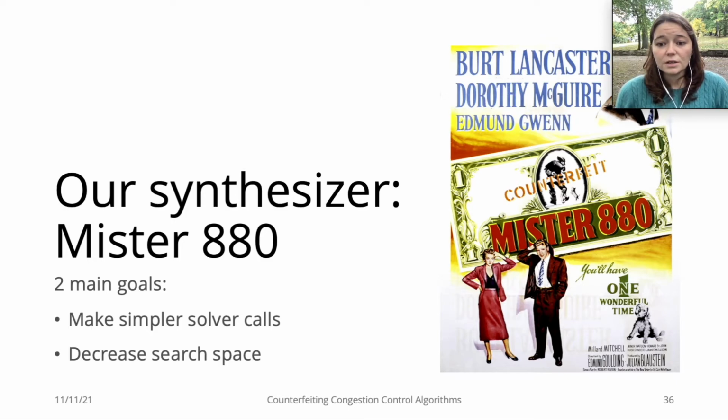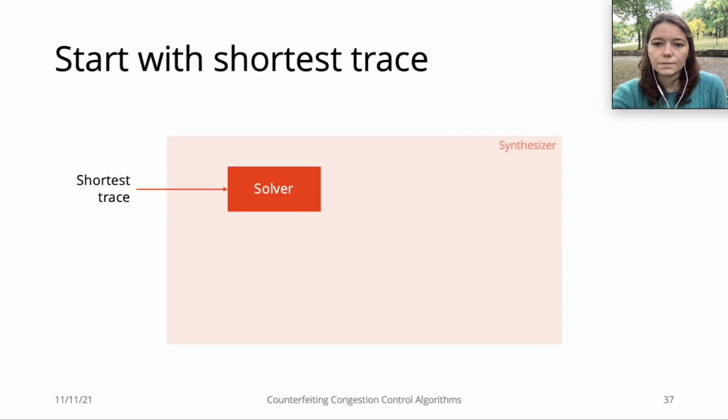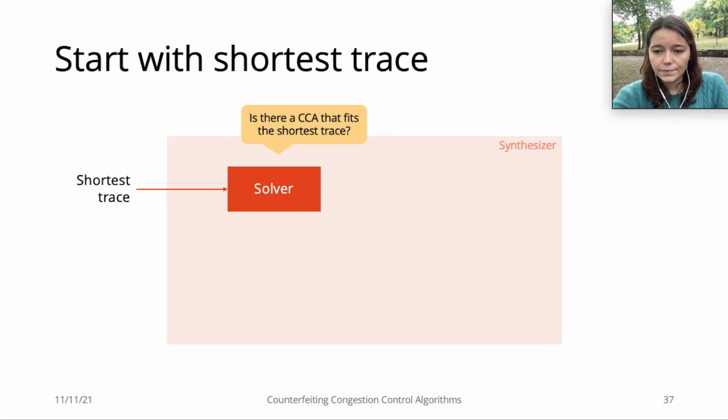First, we want to make simpler and faster solver calls. Second, we want to reduce the search space, which reflects on fewer solver calls. The first step we take towards achieving these goals is to separate the traces. First, we consider only the trace with the fewest time steps. We then use only this trace to ask the solver, is there a CCA that fits the trace? This is a much simpler solver call than if we were using all traces.